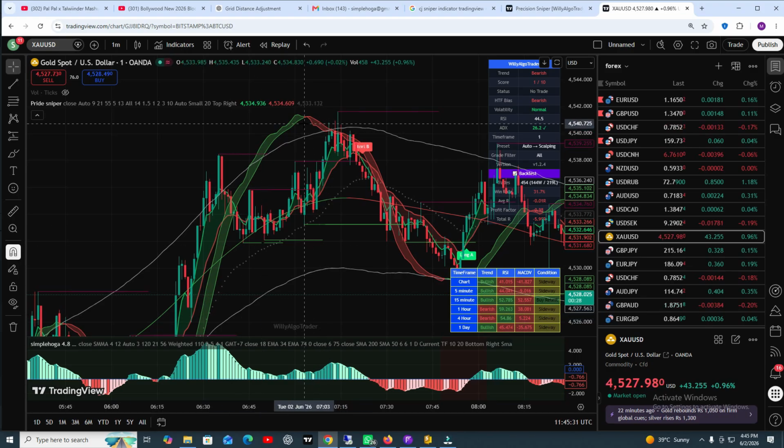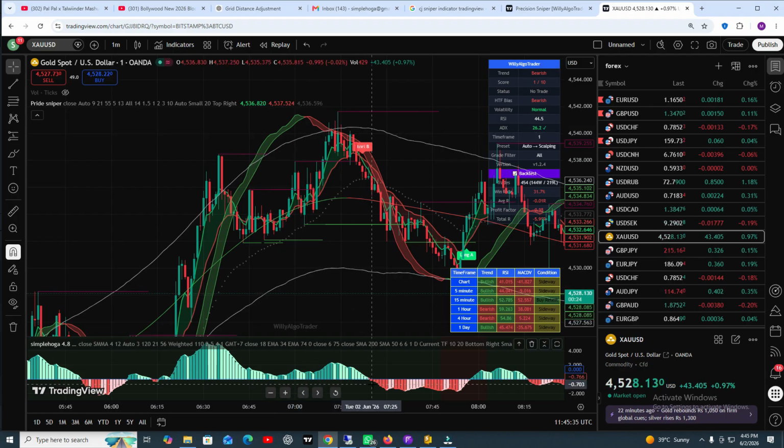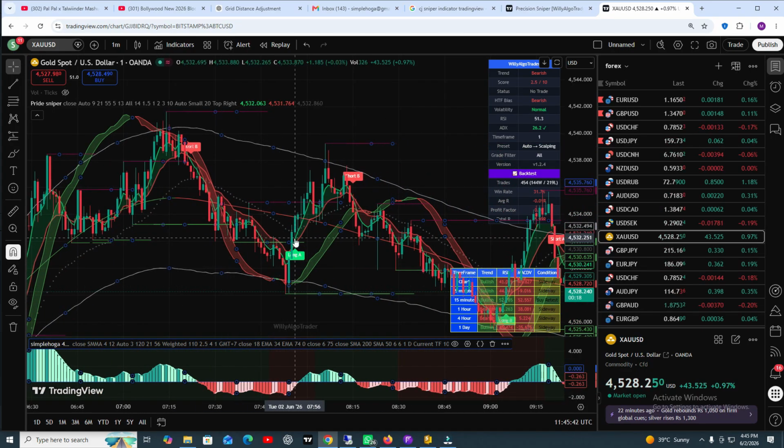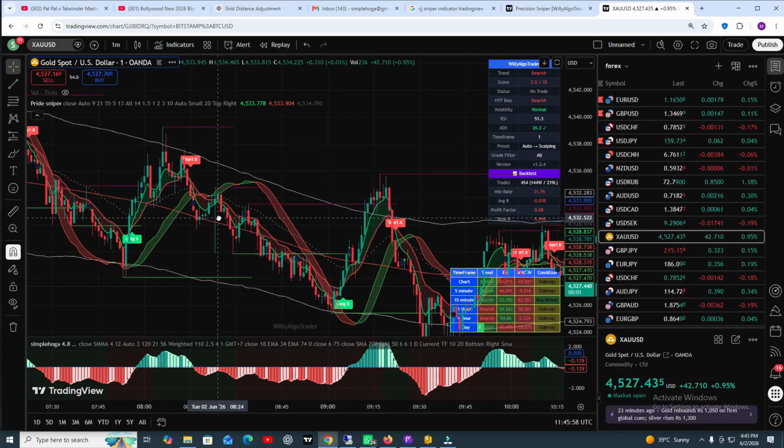Here you can see the RSI was upside from the upper band line, and just look at the histogram, red at this point, and then you can see the market goes downside. Okay, and here you can see the histogram green at this point. You can see this is a good opportunity for scalping as well. Here you can see our histogram red, and you can see the candle is below the RSI as well. So you can see there is a very good opportunity.